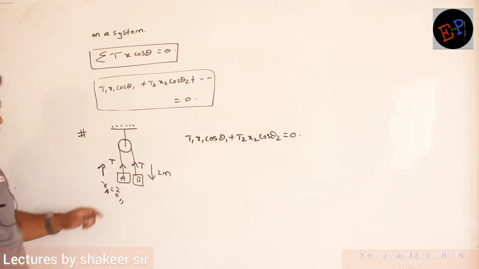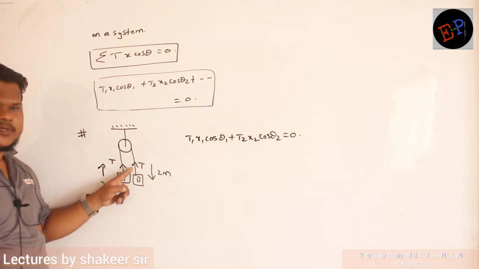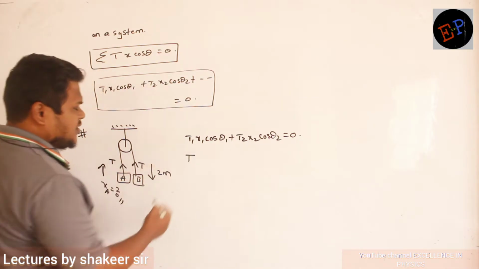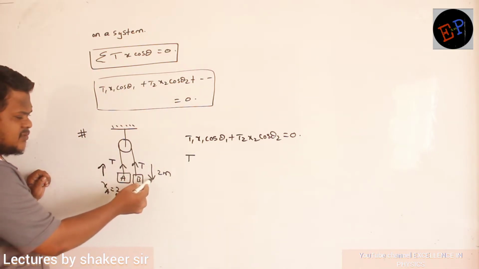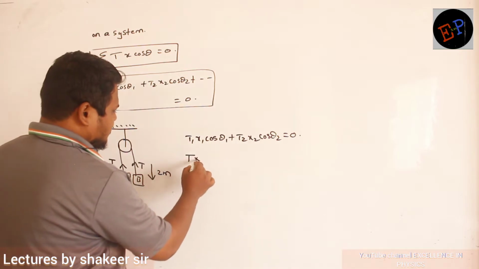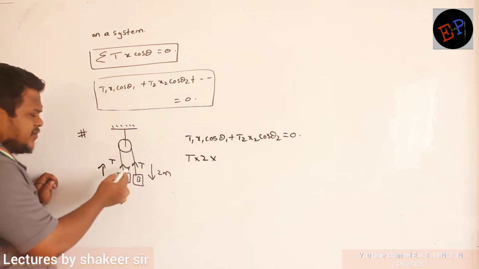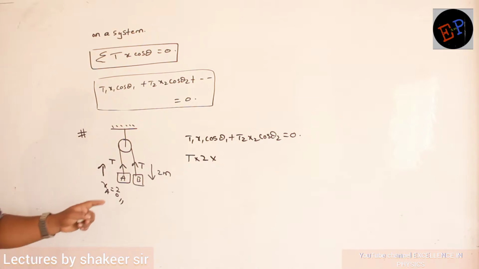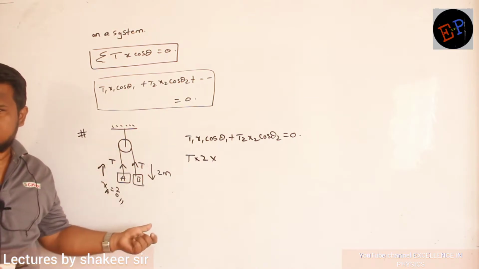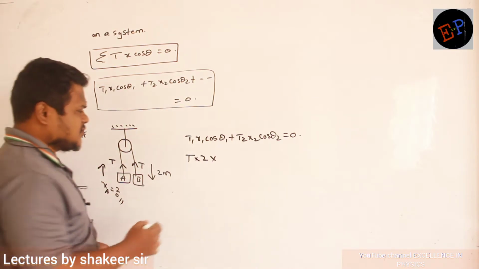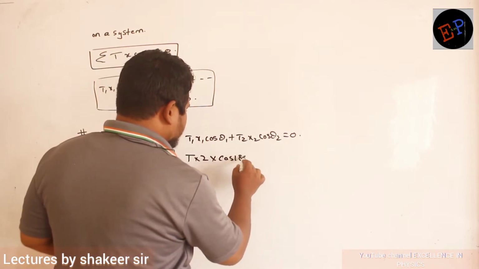Clear? So therefore, what is the tension acting in the first string? Tension acting in the first string is T. Displacement of the first block? 2 meters. And what is the angle between tension and displacement? 180 degrees. Tension is upwards, 2 meters is in downwards direction, no? So cos 180. Clear? Cos 180 plus.